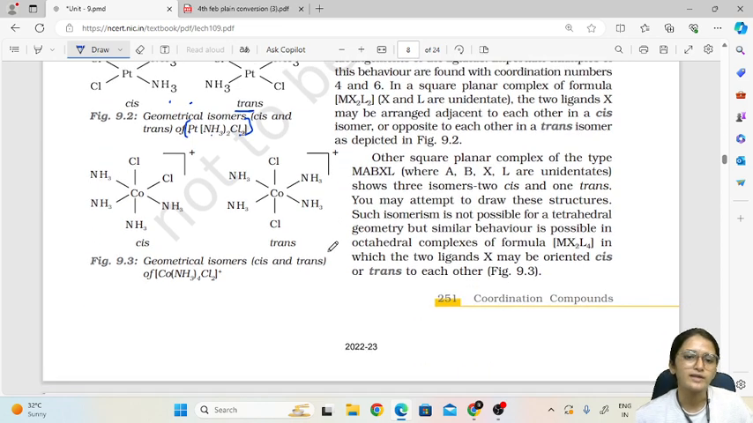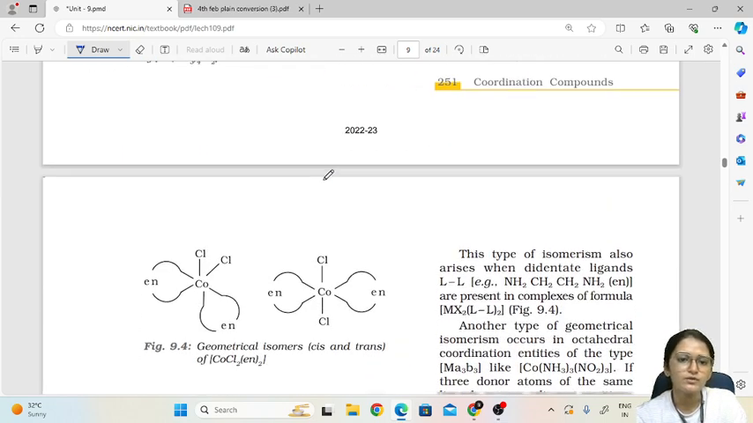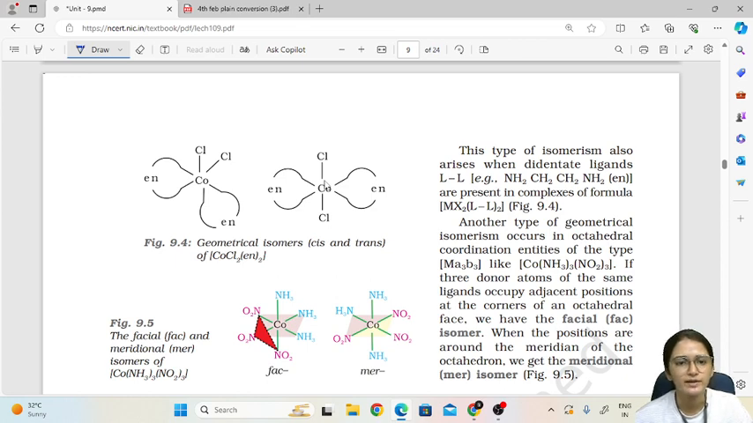Similarly, in octahedral compounds we can see they are placed this way, like chlorine are adjacent to each other and ammonia are adjacent to each other in this way, and in the other they are opposite, across from each other, so they are called trans. Here also we can see cis and trans arrangement in which ethane-1,2-diamine are adjacent to each other and both the chlorine are adjacent to each other. Similarly here en are opposite to each other and chlorine are opposite to each other. That's why it is called a trans arrangement. Okay, so this is the trans and cis arrangement of this one.